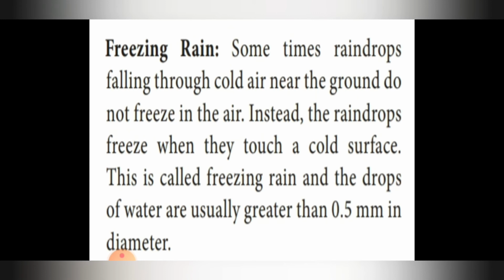So next, coming to freezing rain. Sometimes raindrops falling through cold air near the ground do not freeze in the air. Instead, the raindrops freeze when they touch a cold surface. This is called freezing rain, and drops of water are usually greater than 0.5 millimeter in diameter.